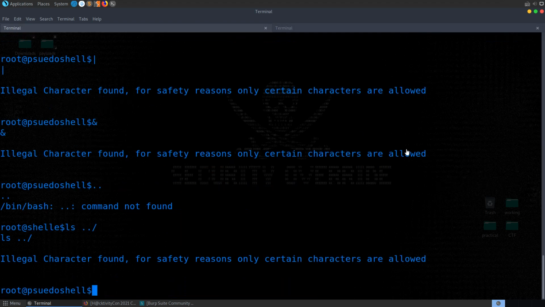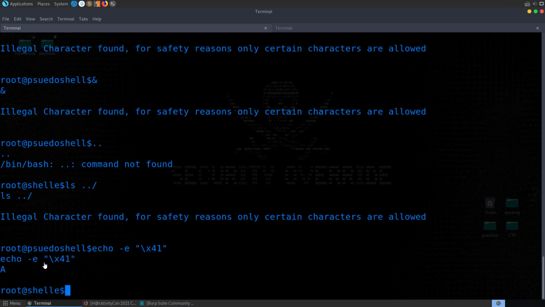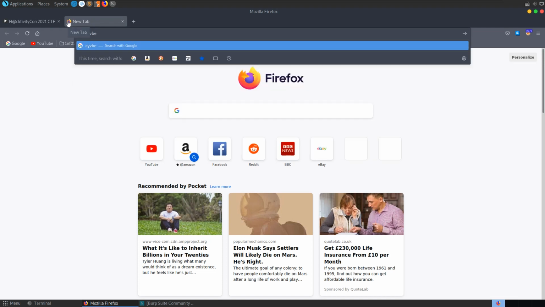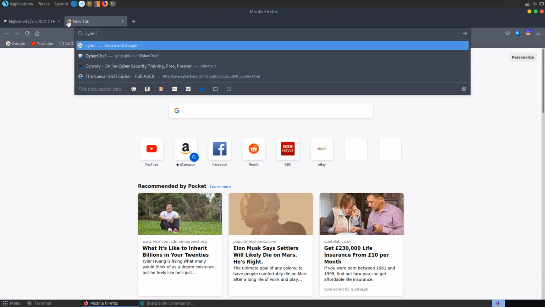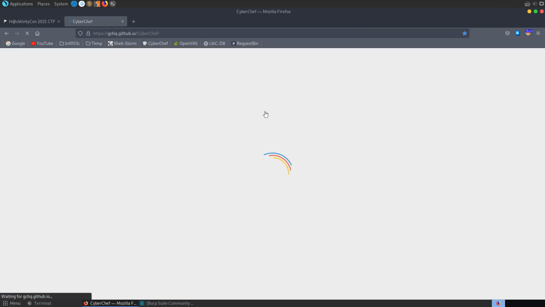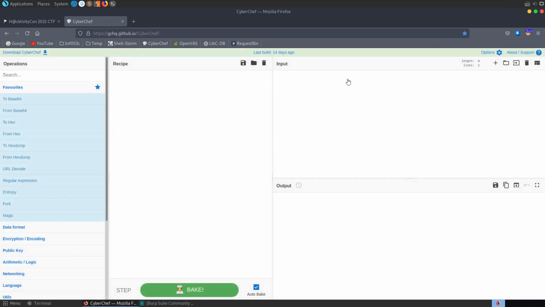So if we go back here and say echo -e and then pass in a \x41, which is capital A, you can see it actually prints out capital A. So let's go and open up CyberChef, and we'll try to grab the hex value so that we can go and list the opt directory.